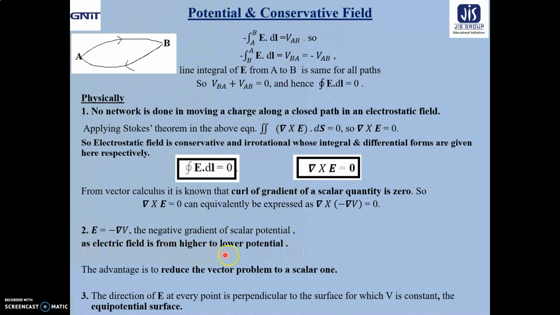So E equal to minus grad V, the negative gradient of the scalar potential. Using the rule of vector calculus, we are obtaining it, that is, the curl of the gradient of a scalar quantity is 0.